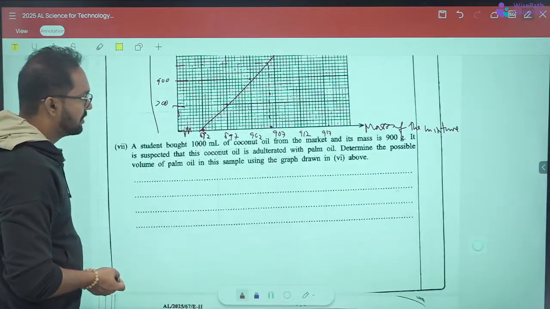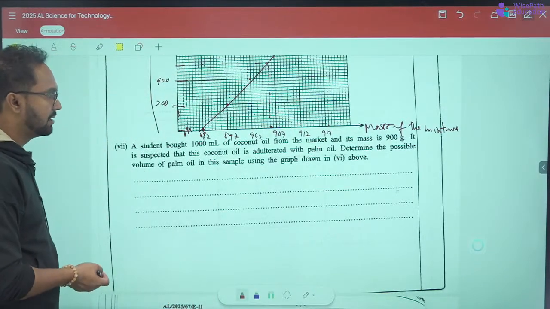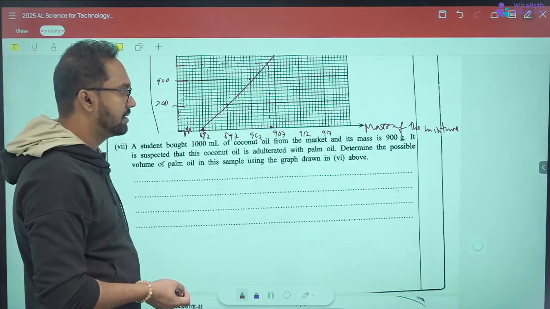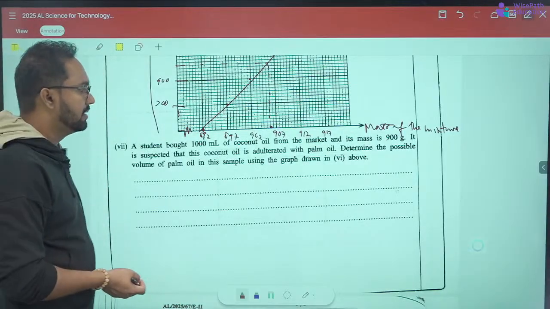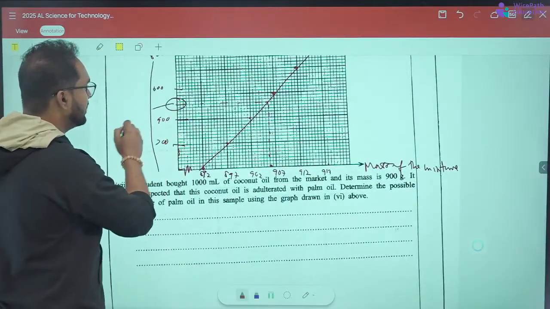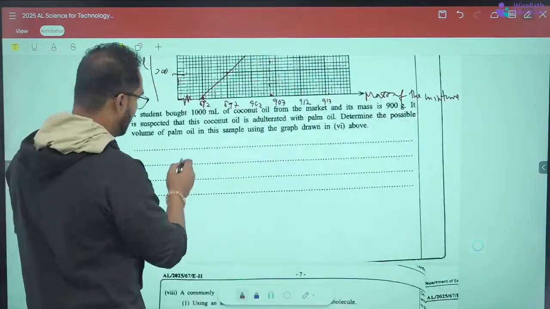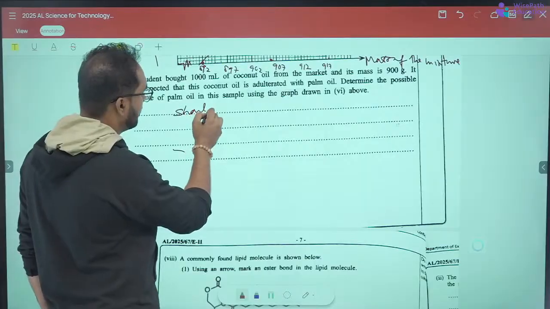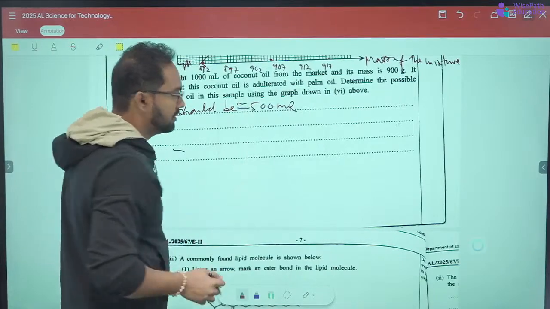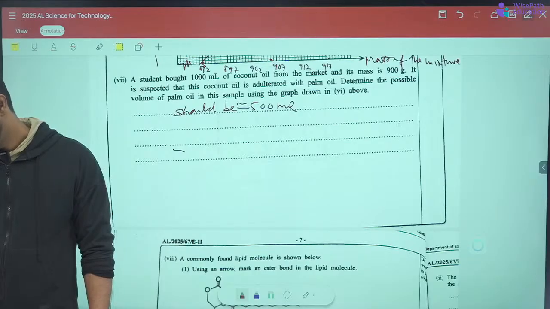A student bought 1000 milliliters of coconut oil from the market and its mass is 900 grams. It is suspected that the coconut oil is adulterated with palm oil. Determine the possible volume of palm oil in this sample using the graph. So it should be this, about 500 milliliters. We'll take approximately 500 milliliters.